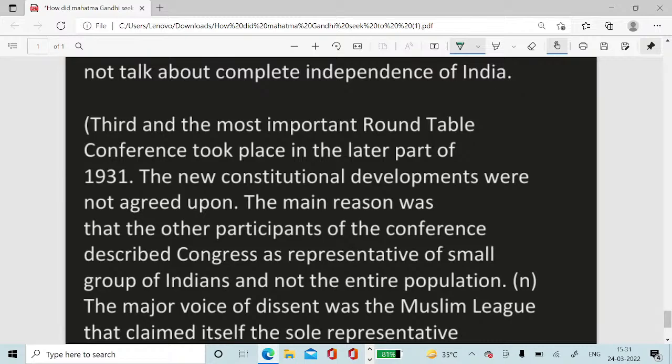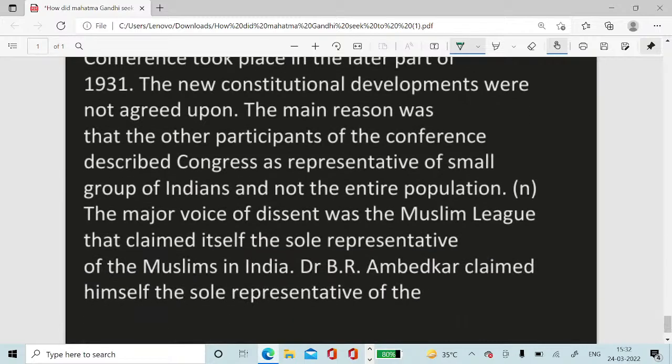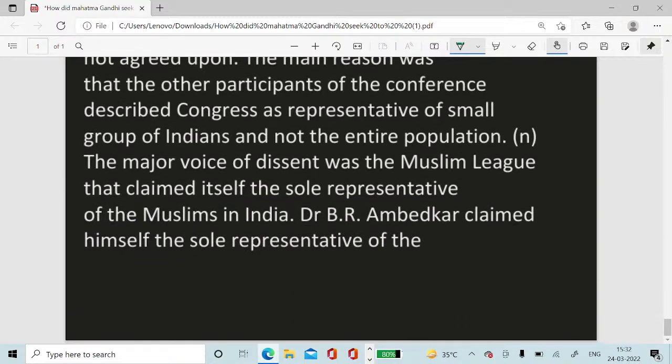The main reason was that the other participants of the conference described Congress as representative of a small group of Indians and not the entire population. The major voice of dissent was the Muslim League, which claimed itself the sole representative of the Muslims in India. Dr. B. R. Ambedkar claimed himself the sole representative of the depressed classes.